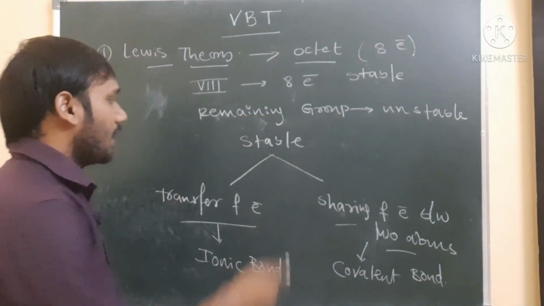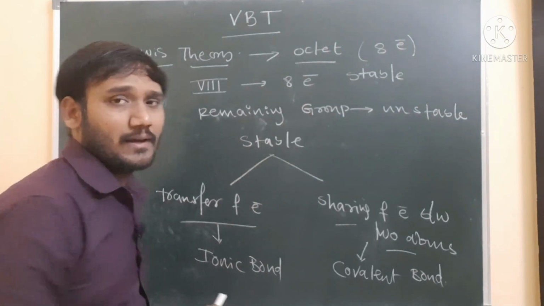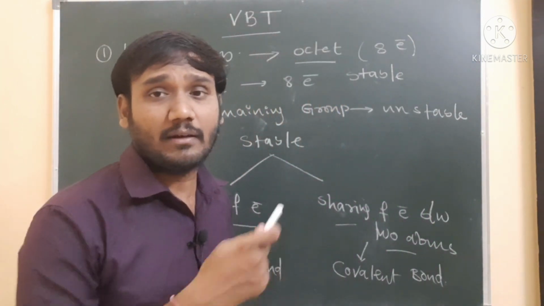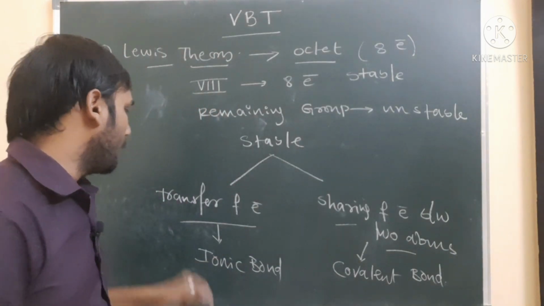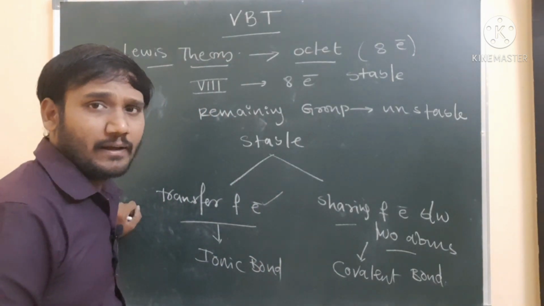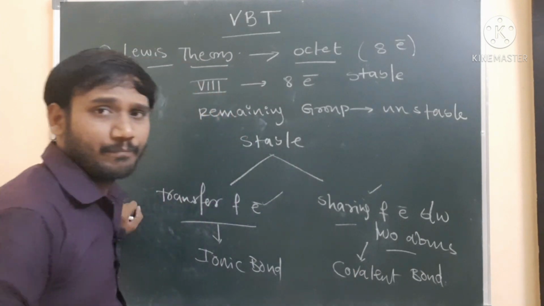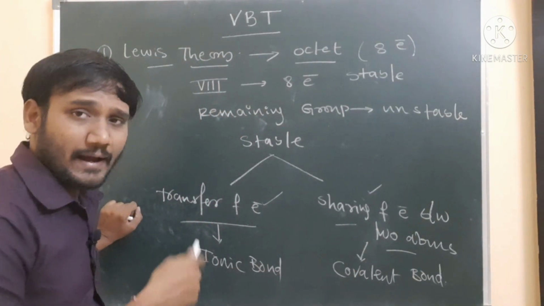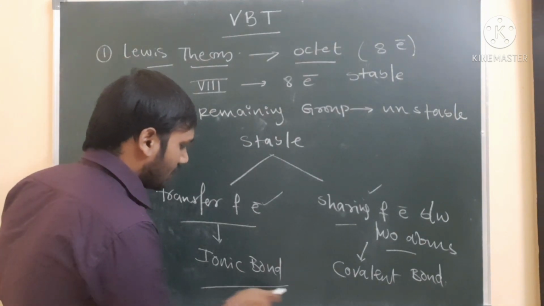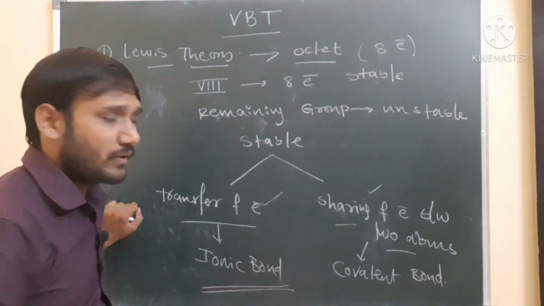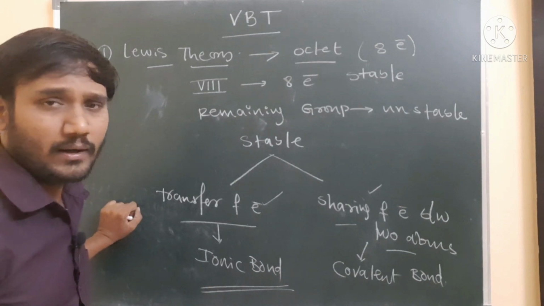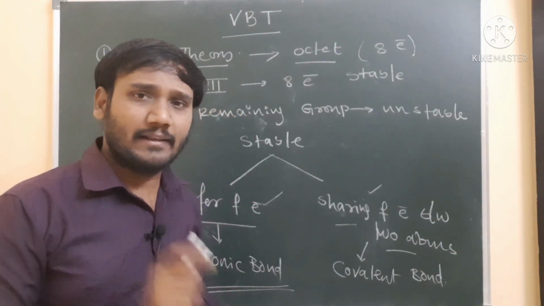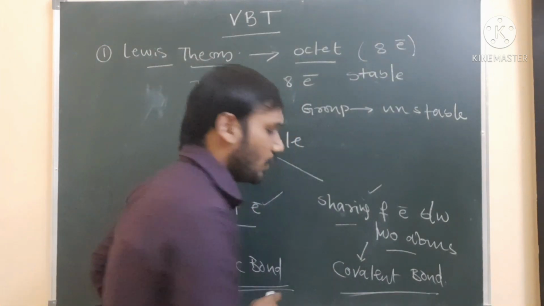Now, according to Lewis theory, atoms are unstable except the eighth group of elements. The remaining groups of elements try to become stable in two ways, either by transferring of electrons or by sharing of electrons. The elements achieve the stable configuration by transferring of electrons, and the resulting bond formation is called an ionic bond. By the sharing of electrons between two atoms, the atoms also achieve 8 electrons in their valence shell, and the resulting bond we call a covalent bond.